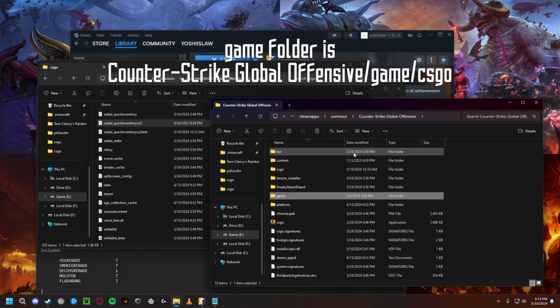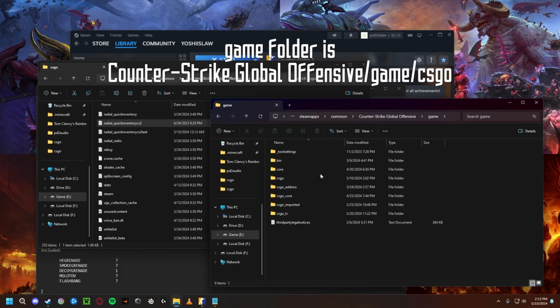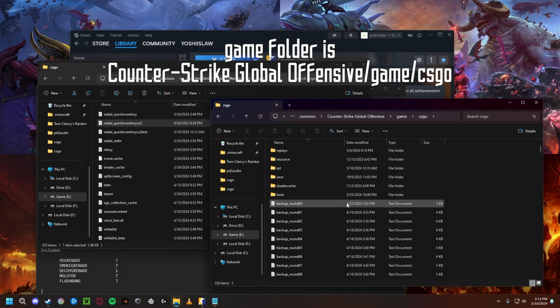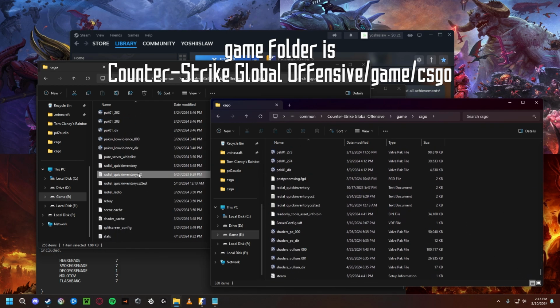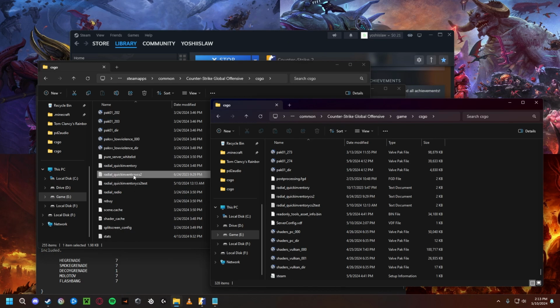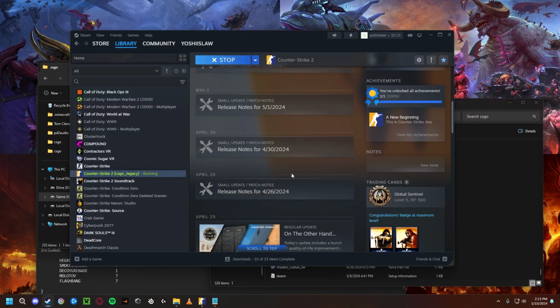So again, go back to the top Counter-Strike Global Offensive folder. Make another File Explorer tab. Okay. Go to Game. Go to CS:GO, and the files should look almost identical, like the folder layouts. And then copy your new Radial Quick Inventory, and then put it in here. And you should be good.